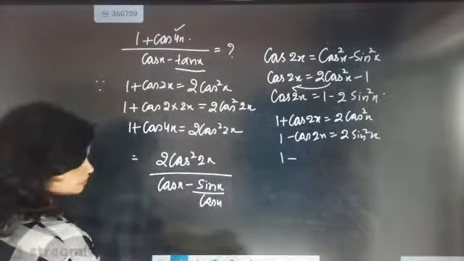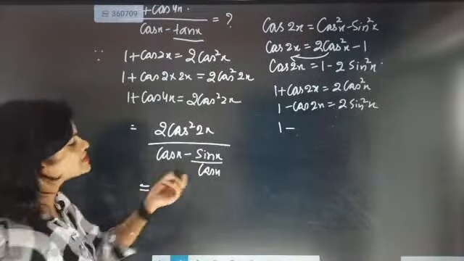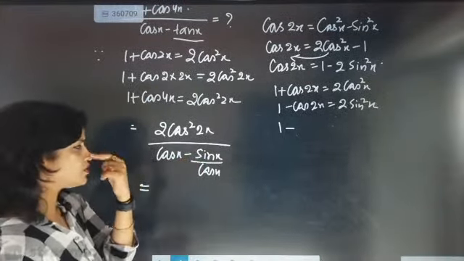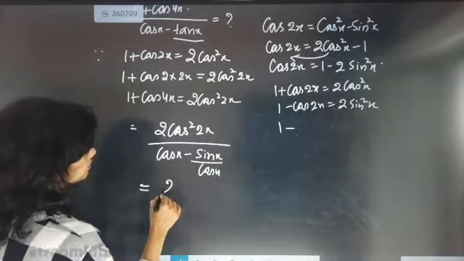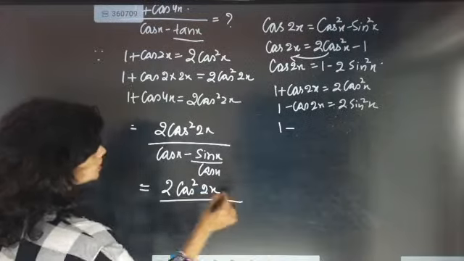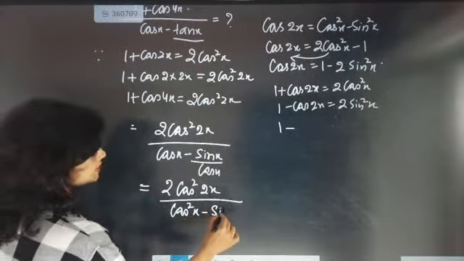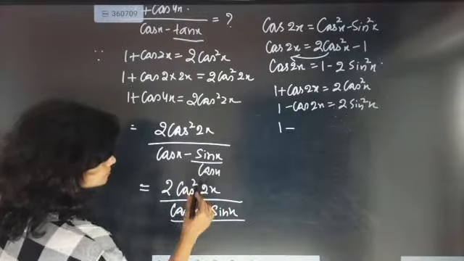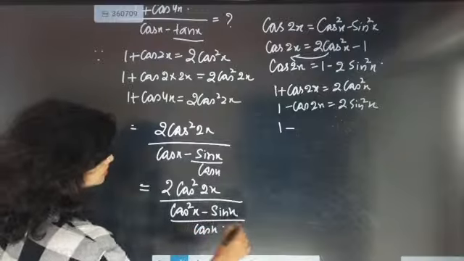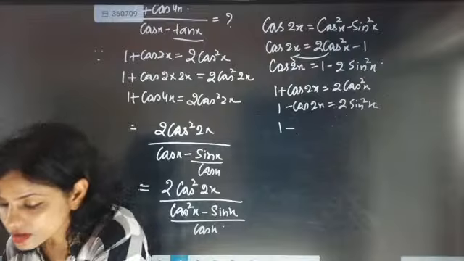Let's see what else I can do for this question. Let us take the LCM because cos x minus tan x is there, and sin x by cos x is coming. So it is going to come as 2 cos square 2x by this, and this will multiply. It will become cos square x minus sin x by cos x. Till here everybody got it or not?